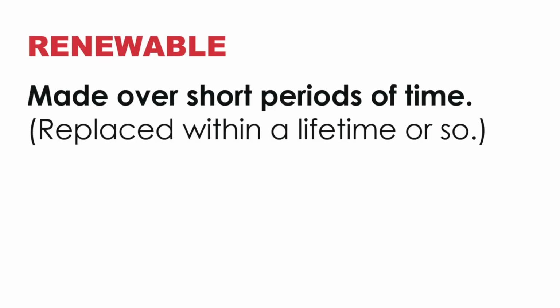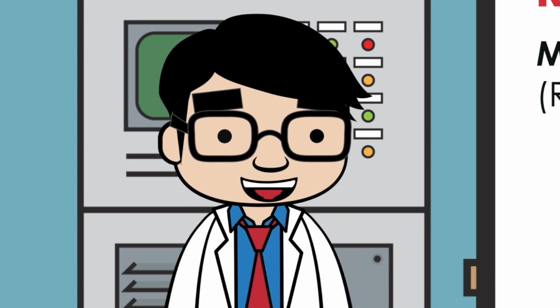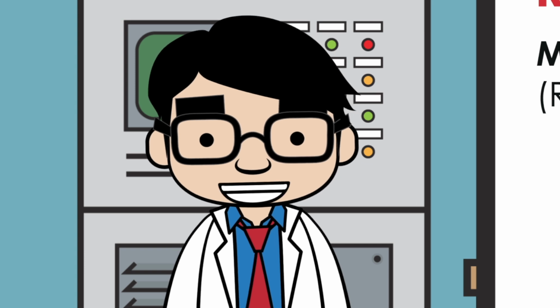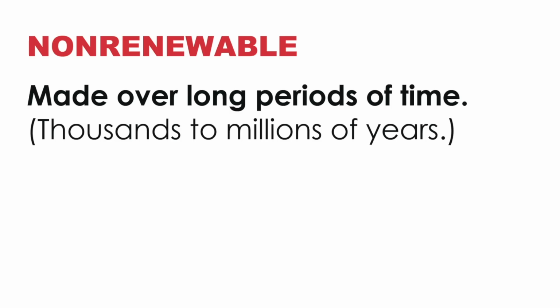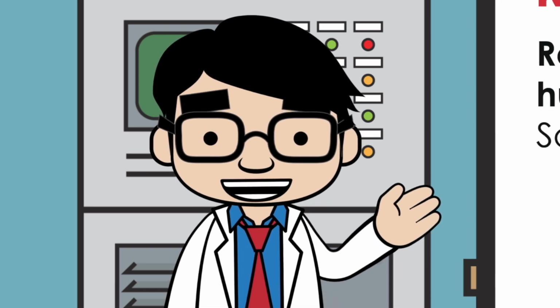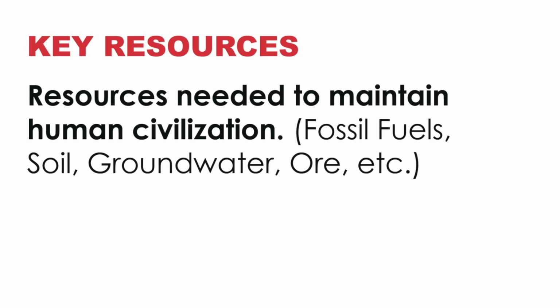Renewable resources are made over short periods of time, days, months, decades. In general, as long as a resource being consumed or used can be replaced within a lifetime or so, it would be safe to call it renewable. Non-renewable resources are made over long periods of time, taking thousands to millions of years to replace. There are too many resources to cover in detail, so we will focus on key resources. The resources needed to maintain human civilization, such as fossil fuels, soil, and groundwater.